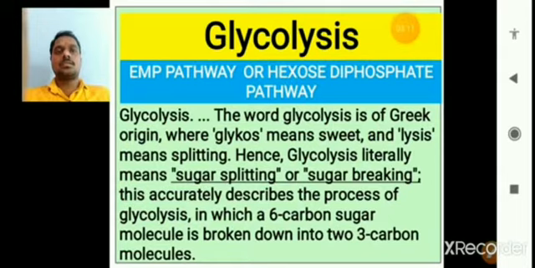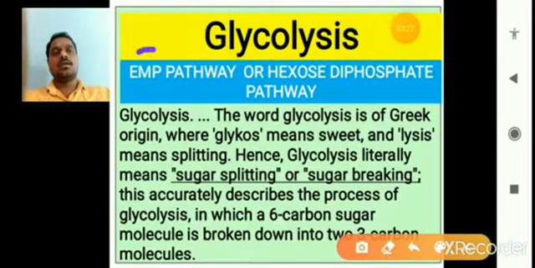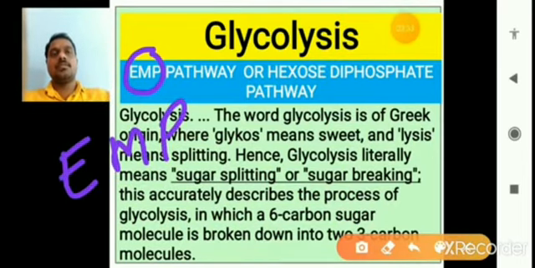Glycolysis is also called the EMP pathway, Embden-Meyerhof-Parnas. These are the three scientists who described or discovered glycolysis, and based on their names it is called the EMP pathway.